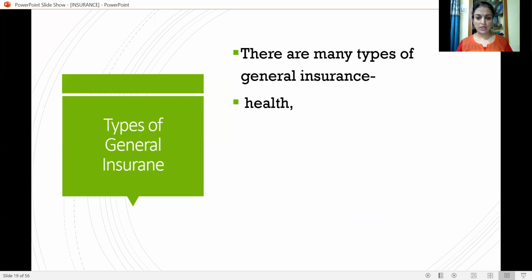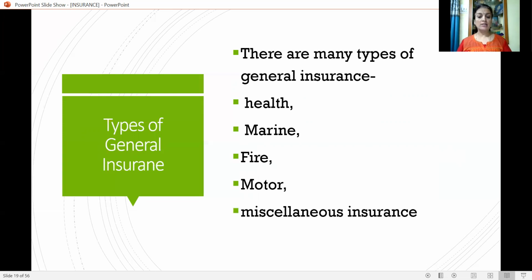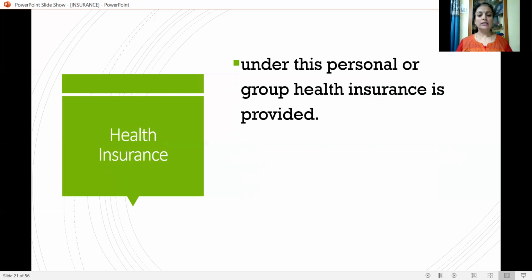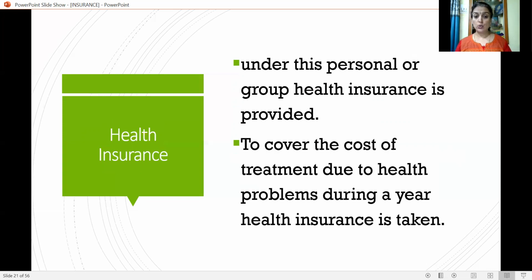Types of general insurance. There are many types of general insurance like health insurance, marine insurance, fire insurance, motor insurance, and some different miscellaneous insurance also. What is health insurance? I hope you might have come across many incidents of health insurance, where a person or a group of people take health insurance policies to cover the cost of treatment due to health problems during a year.